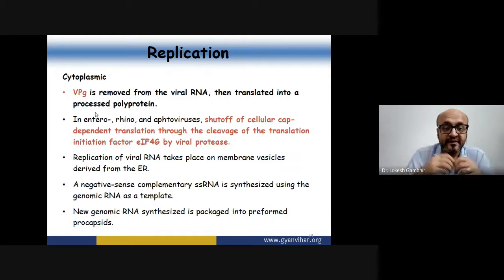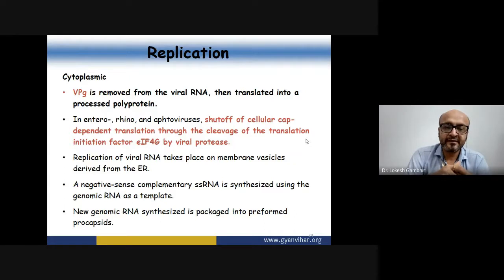So there is an early phase translation process, right? Now, when we are talking about certain viruses in Picornaviridae, whether it is entero, rhino, or aptoviruses, they immediately shut off the cellular dependent translation process. How do they shut it off? They inhibit the initiation factor 4G. The initiation factor 4G that is required for the translation process in eukaryotes is cleaved by the viral protease. Thereby, it shuts off the cellular dependent translation.